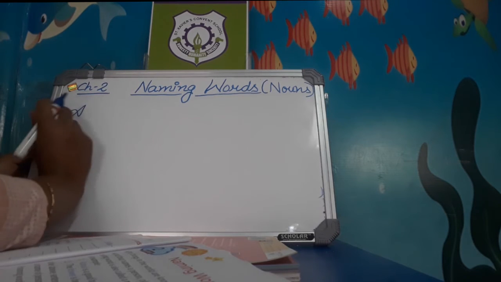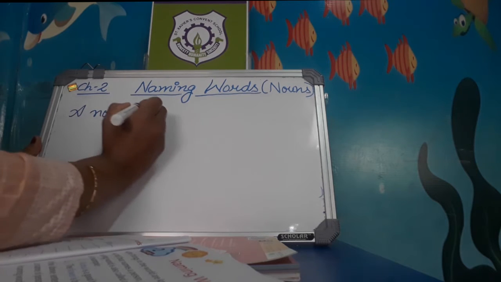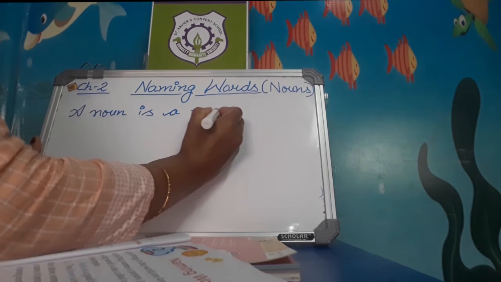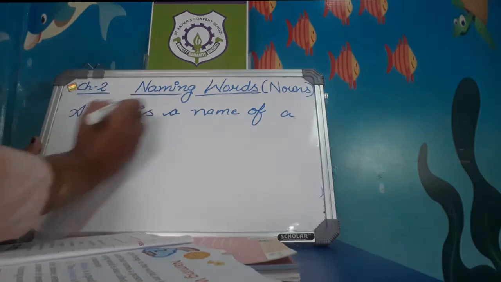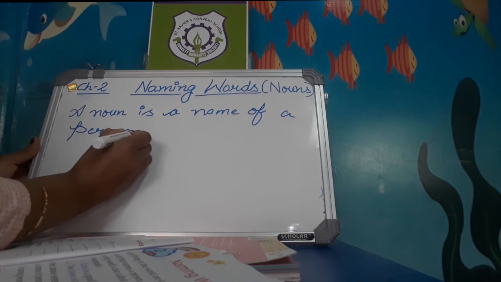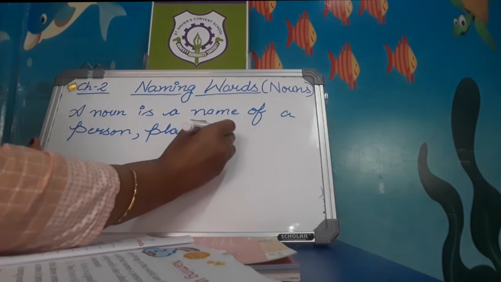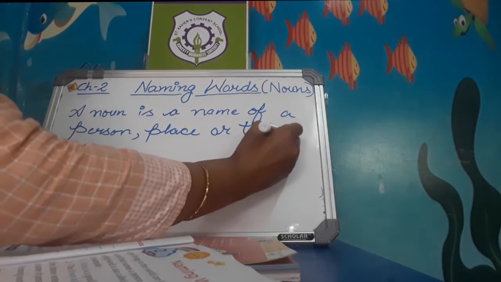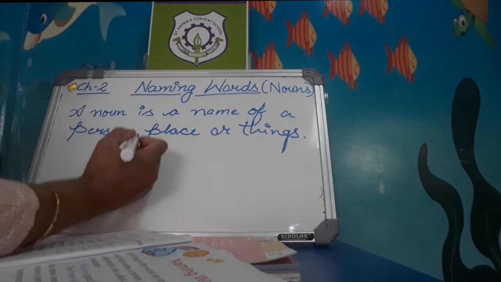A noun is a name of a person, place, or thing is called noun.